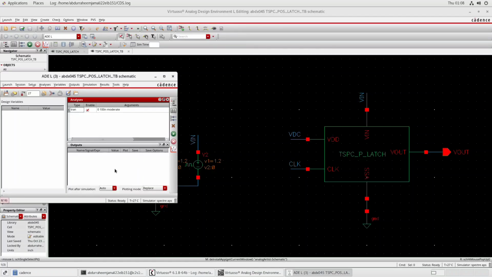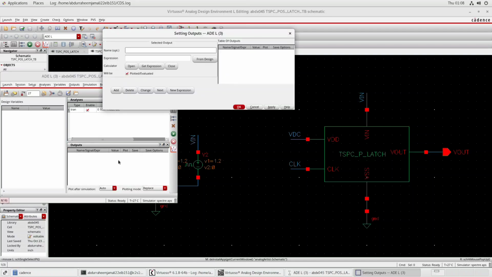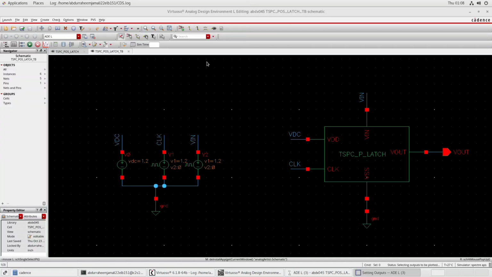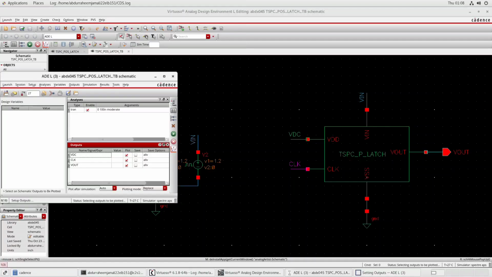After that, in this tab, right click on edit, and then in expression click on from design, and select VDC, select clock, and select Vout, and then finally click ADEL.